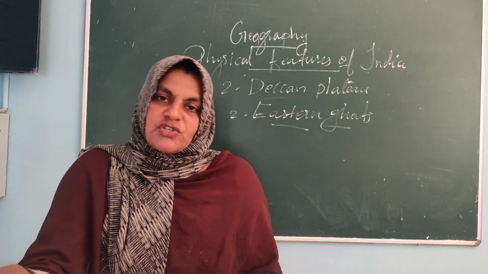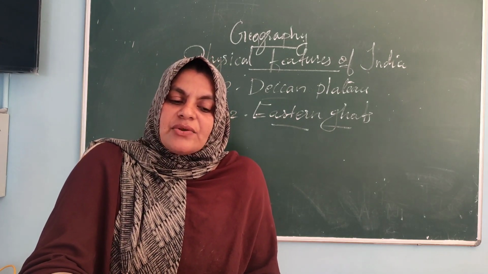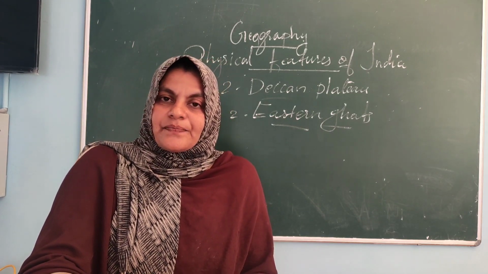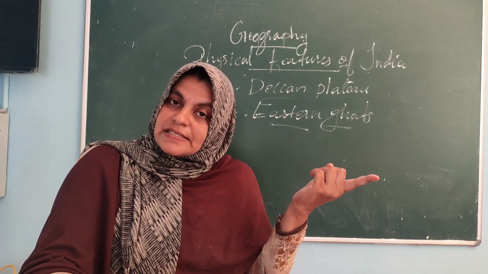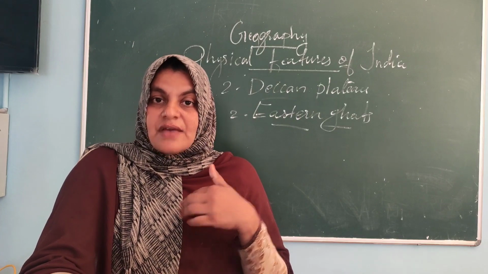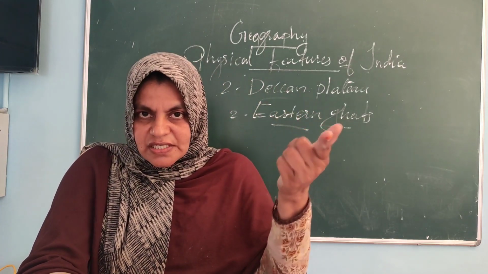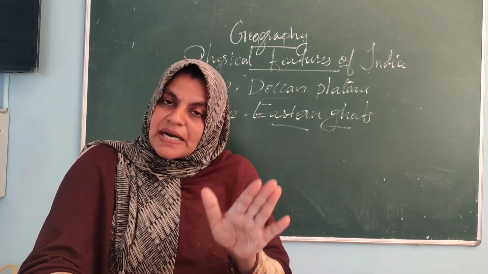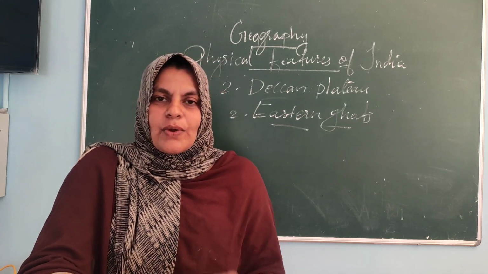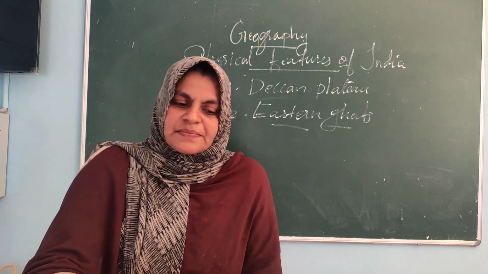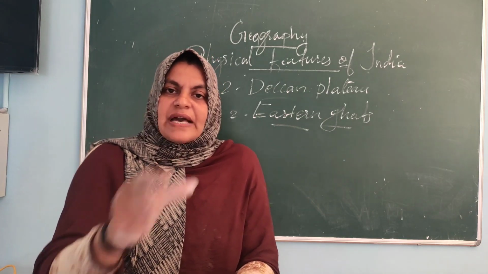What is it? Eastern Ghats. Okay, and Eastern Ghats are discontinuous and irregular. While we discussed the Western Ghats, we understood that Western Ghats are continuous. If we want to cross it, we have to go through the passes. But in Eastern Ghats, it is discontinuous and irregular, not like Western Ghats. Okay, and it is dissected by rivers.